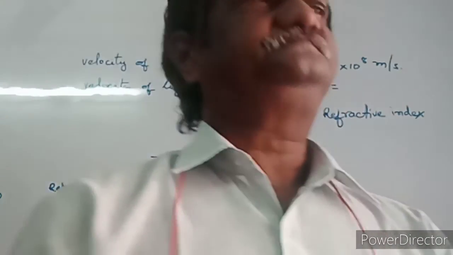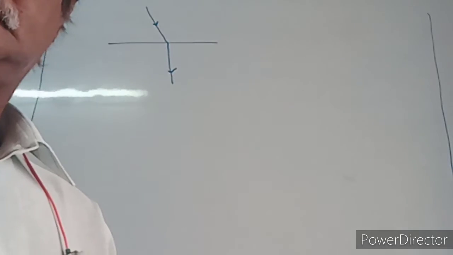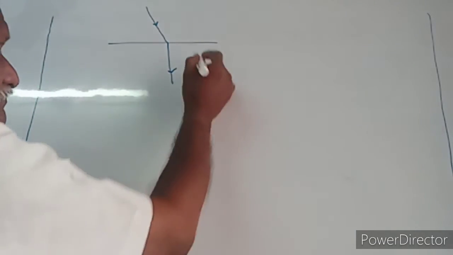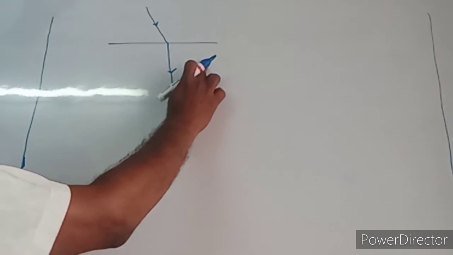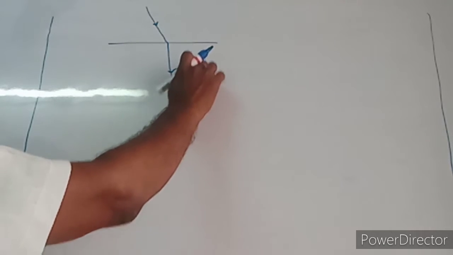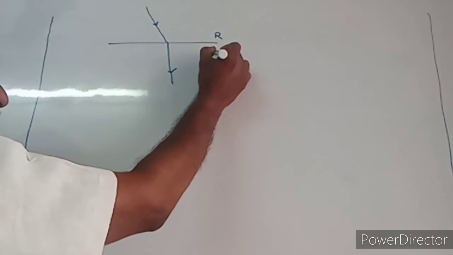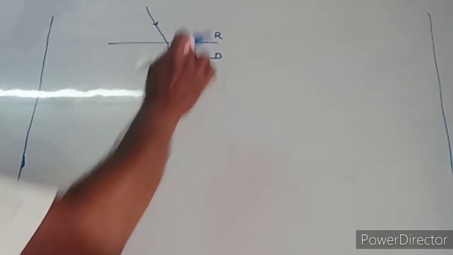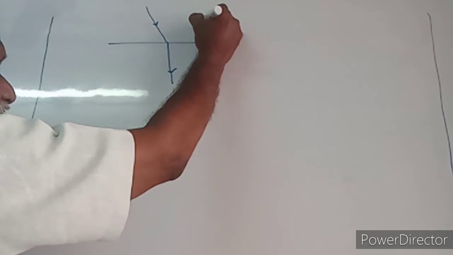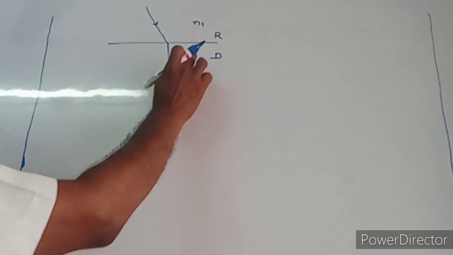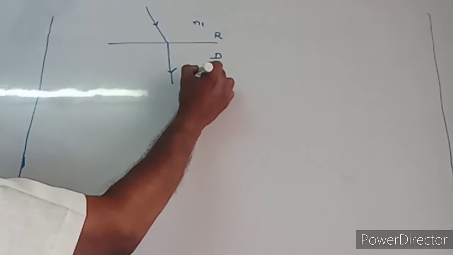Suppose imagine one medium, and there is another medium, any medium. Here is a rarer medium, and here is a denser medium. The refractive index value of this rarer medium, suppose we take as n1. The refractive index value of this denser medium we can take as n2.